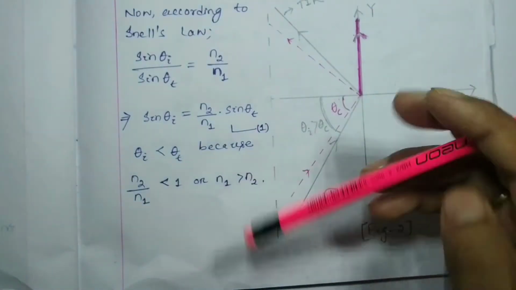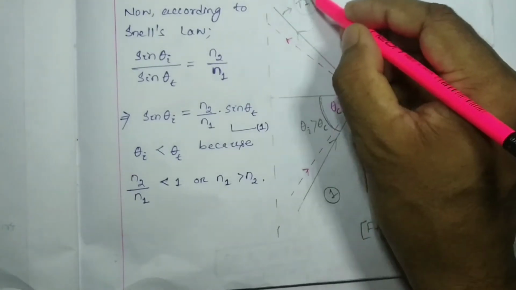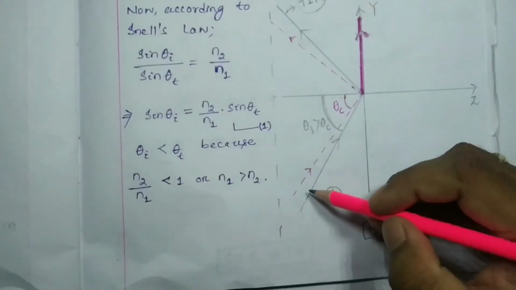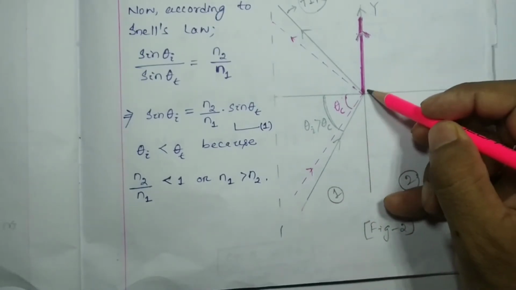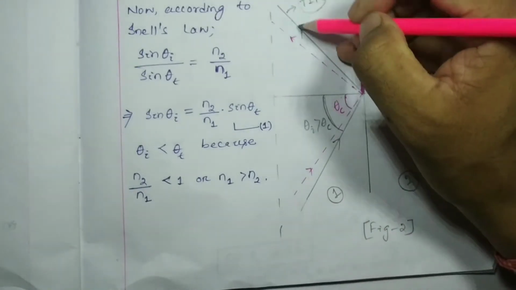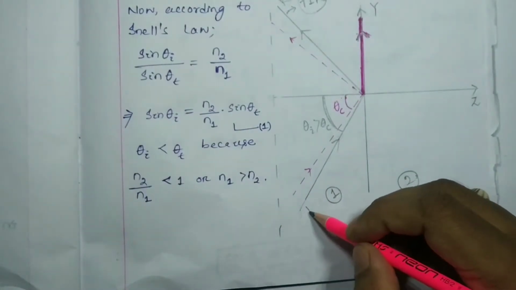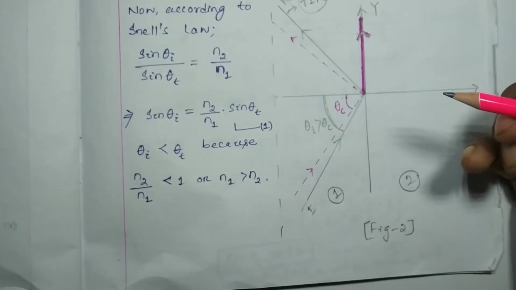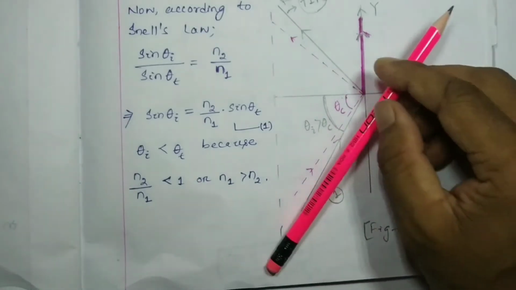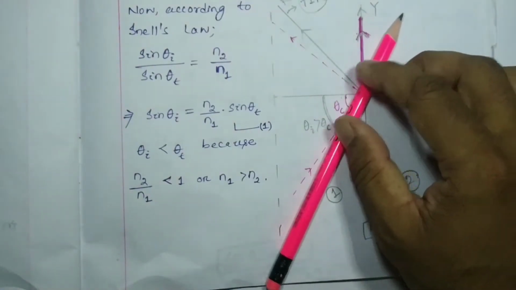That means we can get total internal reflection. Total internal reflection means the incident electromagnetic wave and the reflected electromagnetic wave are in the same medium. We are not going to get any transmitted electromagnetic wave or energy in the second medium.